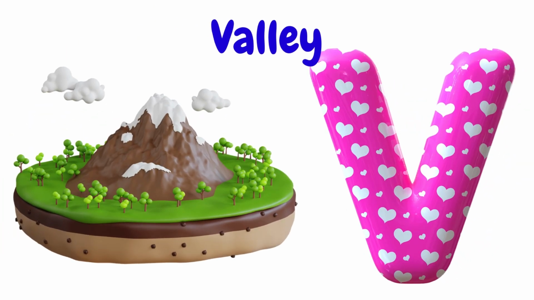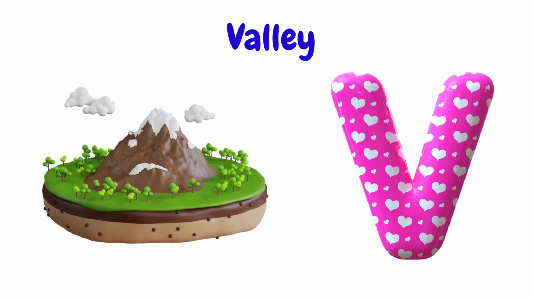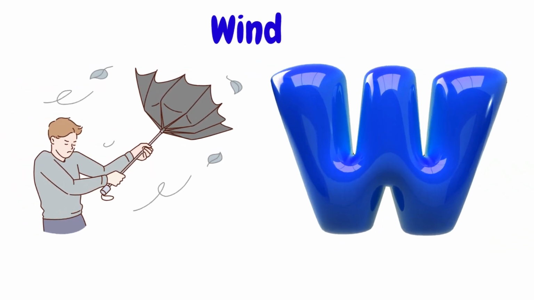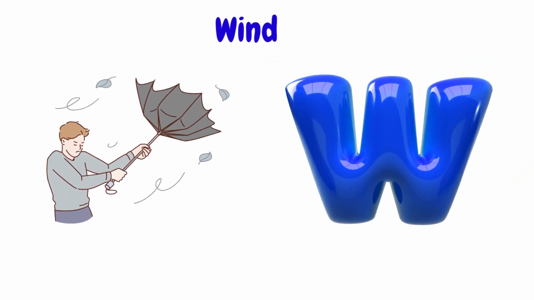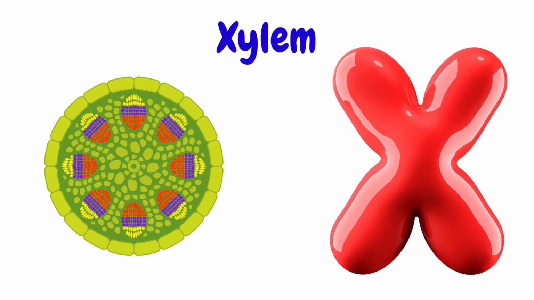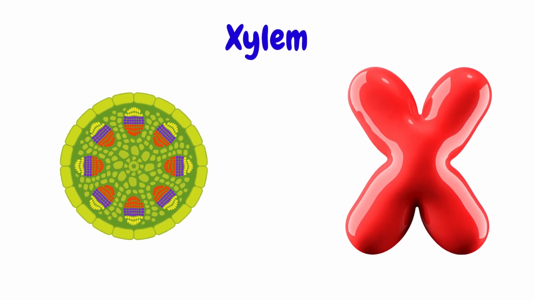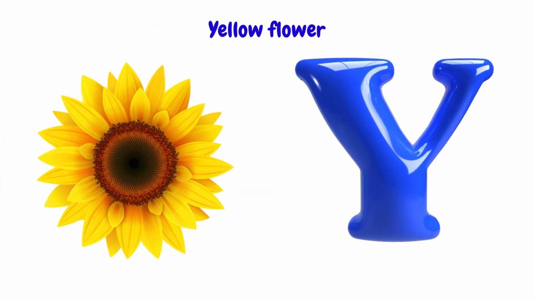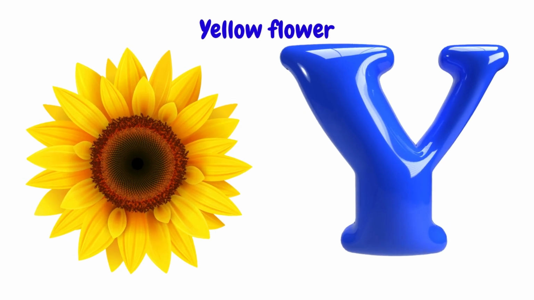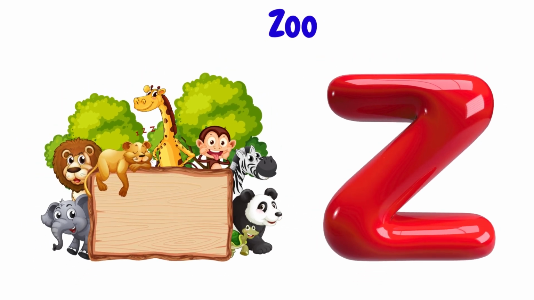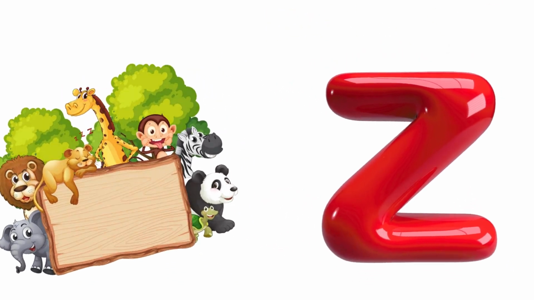V is for valley, valley, valley. W is for wind, wind, wind. X is for xylem, inside trees, xylem, xylem. Y is for yellow, sunflower, yellow, yellow. Z is for zoo, zoo, zoo.